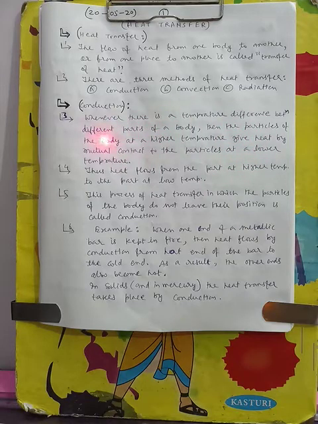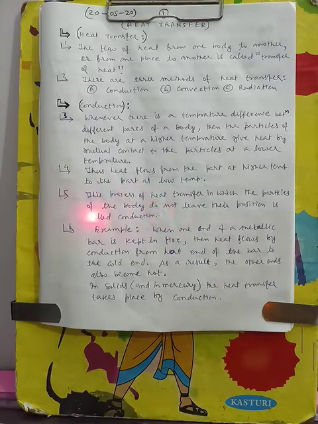The heat flows from the part at higher temperature to the part at lower temperature. This process of heat transfer, in which the particles of the body do not leave their position, is called conduction.